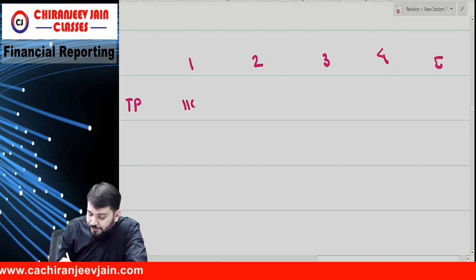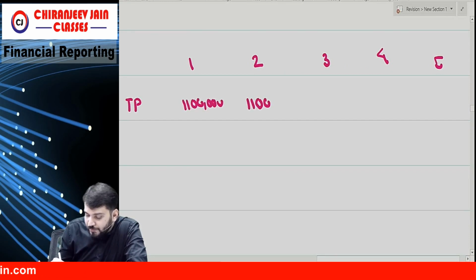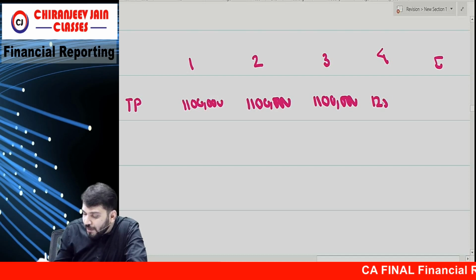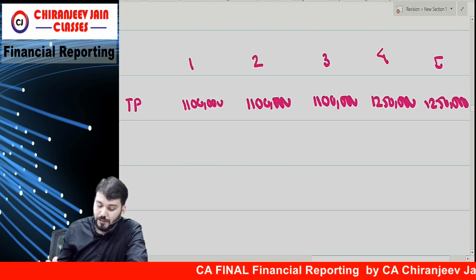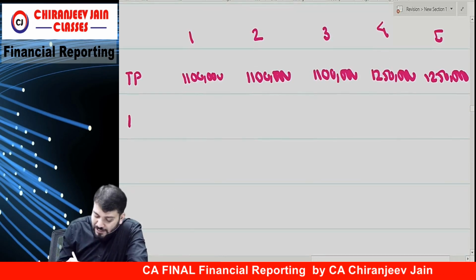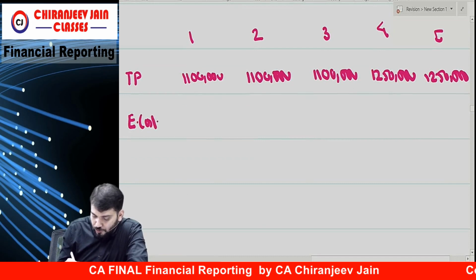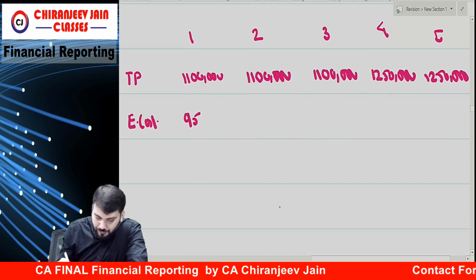Year 1 11 lakh, year 2 11 lakh, year 3 11 lakh. But year 4 what? 12 lakh 50,000 and 12 lakh 50,000. Understood? Okay. And what is the estimated cost to complete the project?